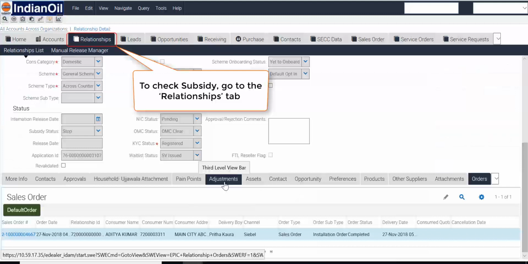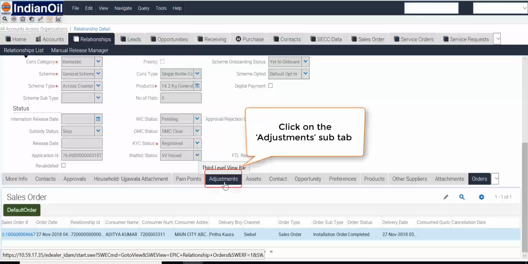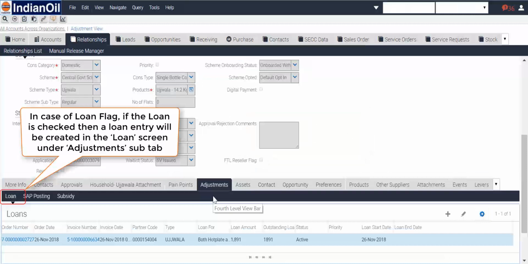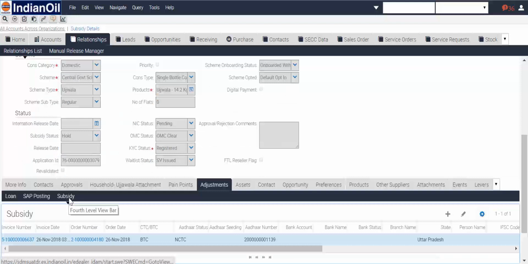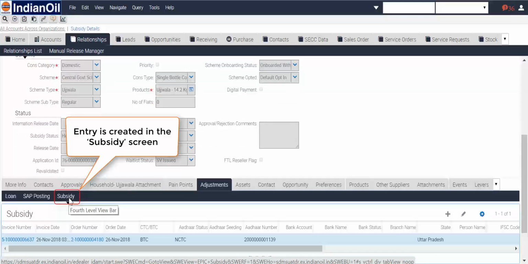To check subsidy, go to the Relationships tab. Click on the Adjustment sub-tab and check under the Subsidy screen. In case of loan flag, if the loan is checked, then a loan entry will be created in the Loan screen under the Adjustment sub-tab. Entry is created in the subsidy screen.